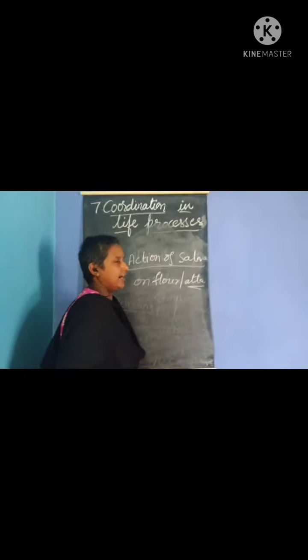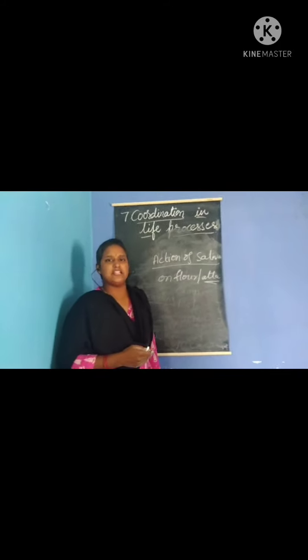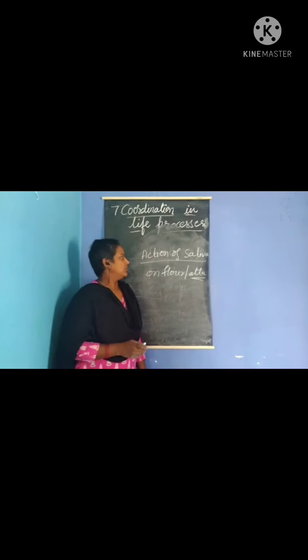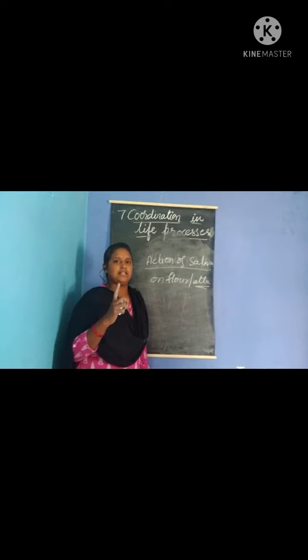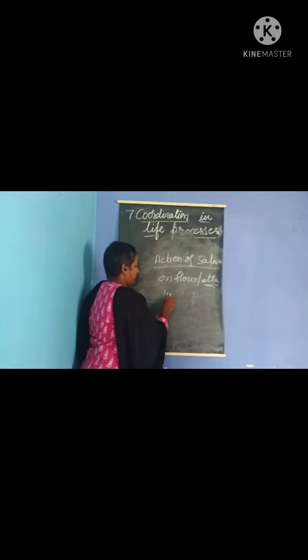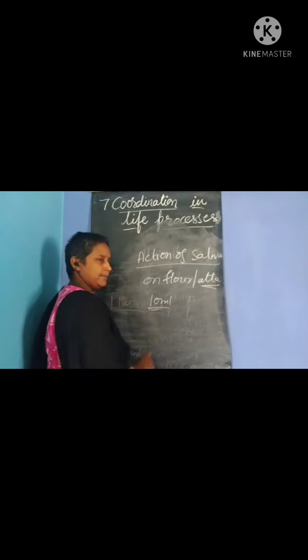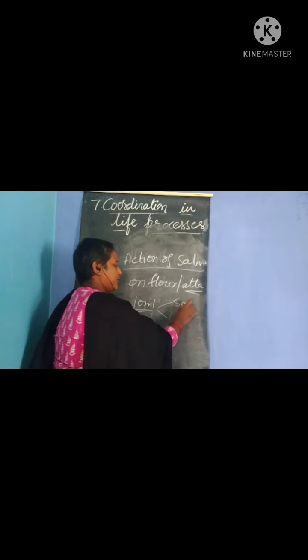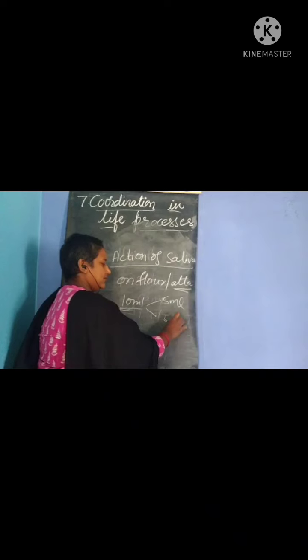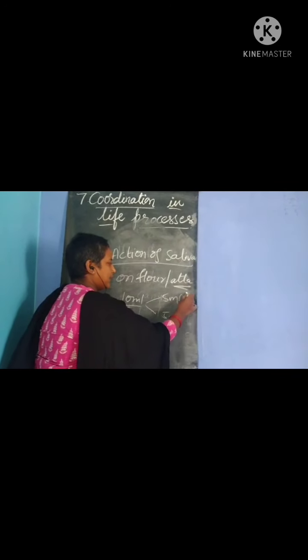So this activity is frequently asked. What will you do in this? First you will prepare a solution, 10 ml solution of wheat flour, and divide it into 2 parts, 5 ml and 5 ml. Take them into separate test tubes.